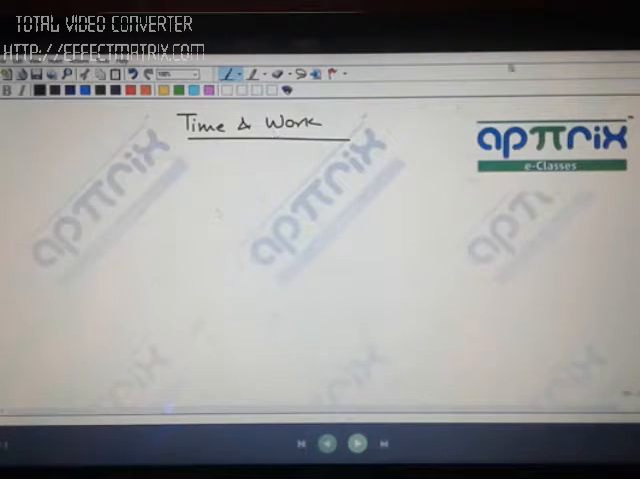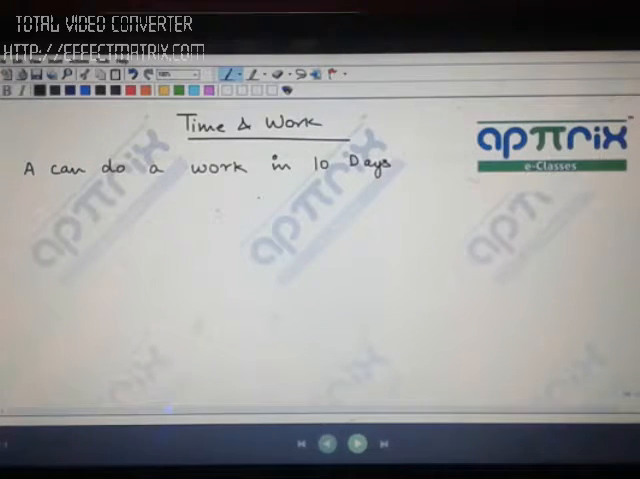So let's just start this class, and first, the discussion that I start in time and work is very simple. The statement is like this: A can do a work in 10 days. So this is my starting line. A is someone who is doing the work in 10 days, and B can do a work in 5 days. Correct? So if A and B are working together, in how many days can they complete the work?